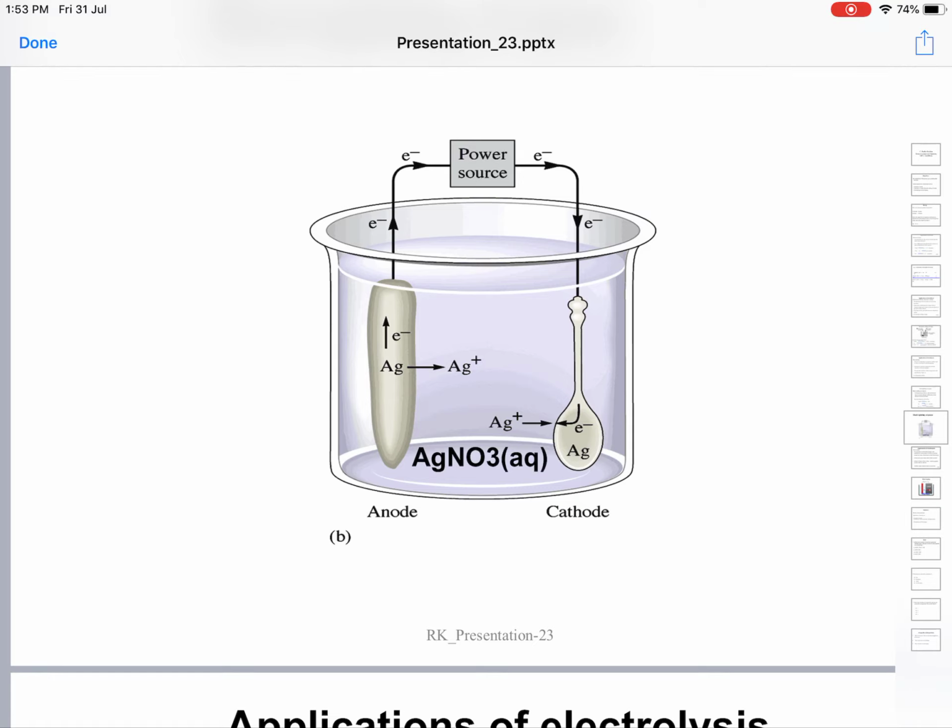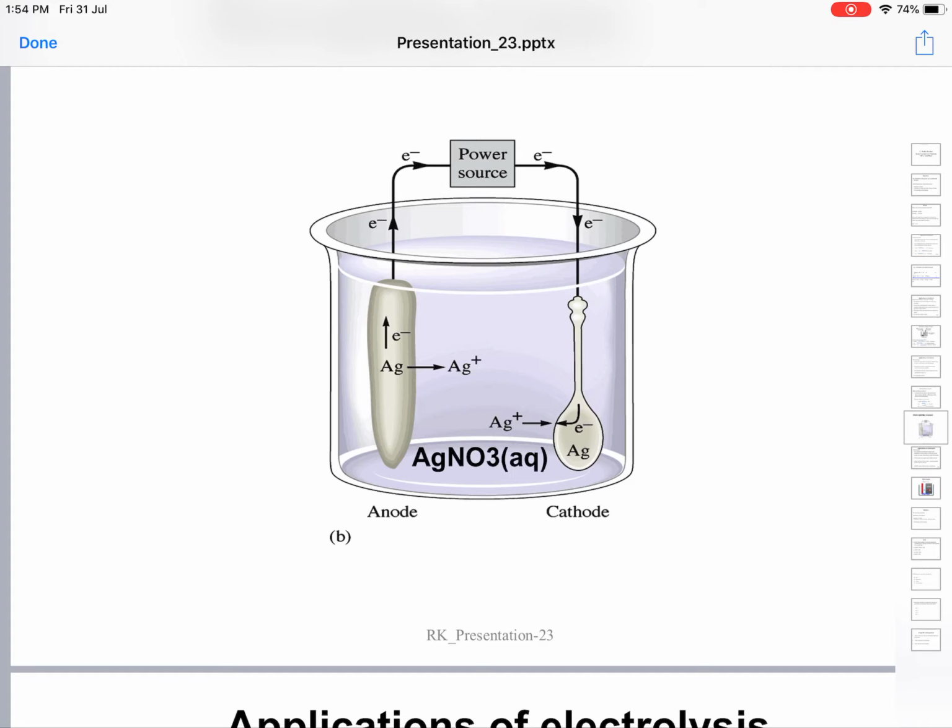The object to be electroplated, the base object, is connected to the negative terminal, which becomes the cathode, whereas a pure silver rod or pure silver block is connected to the positive terminal of the external EMF. So the silver block becomes the anode, and our object to be electroplated, the spoon, becomes the cathode.